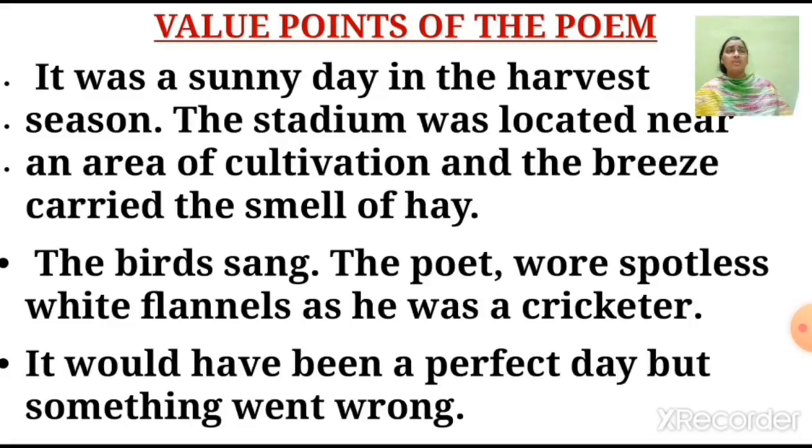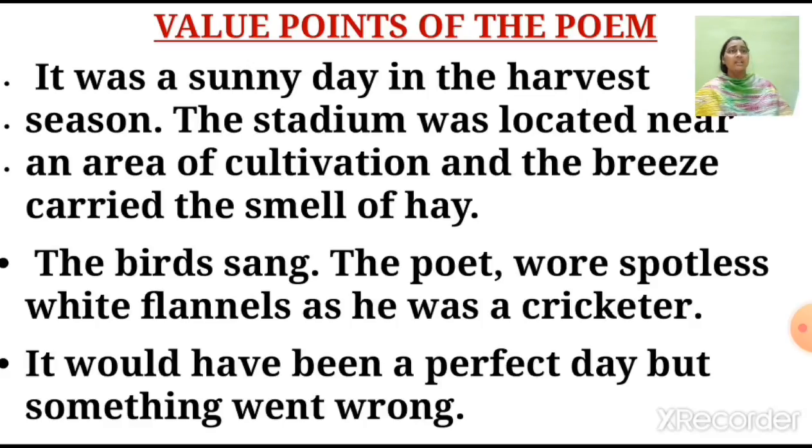He was not at all worried about the match being played. Rather, he was looking at the environment, he was looking at the ladies who sat in the gallery watching the match progressing, and he was looking at the birds singing. It would have been a perfect day, rather it was a perfect day, but something went wrong.